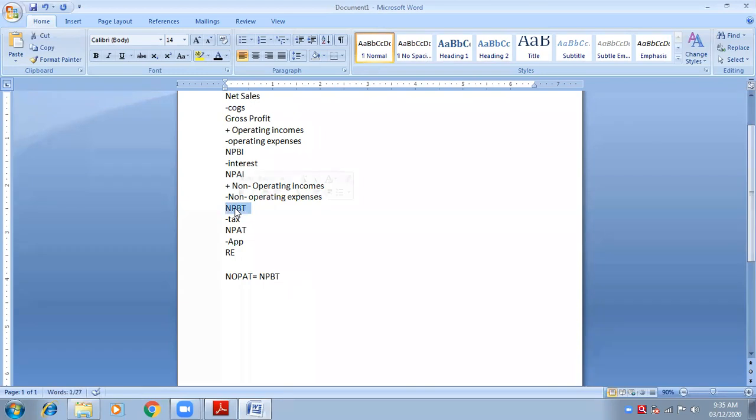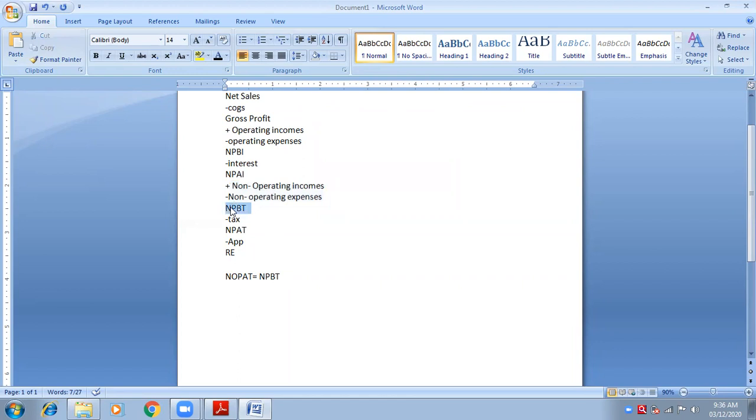So what are we going to do? We need net operating profit. Therefore, in between, there are two things that I don't need: non-operating incomes and non-operating expenses. Why don't I need these? Because we need net operating profit, operating. Therefore, non-operating incomes and expenses are things which we need to take out from the profits.